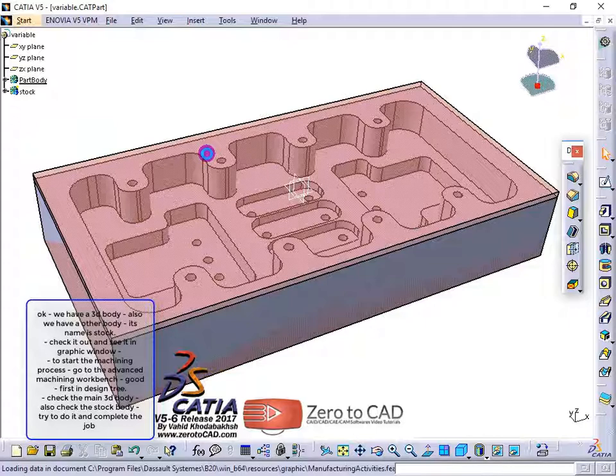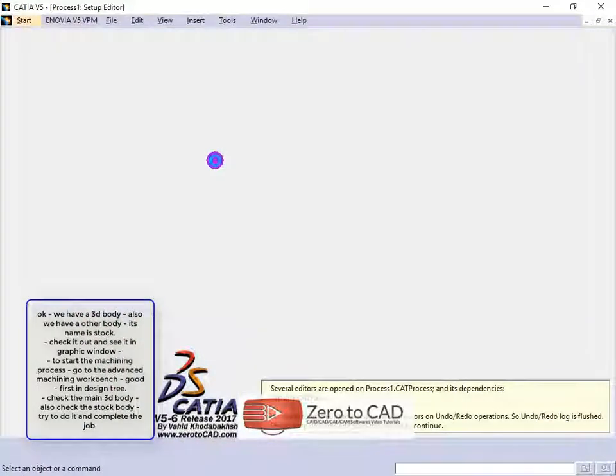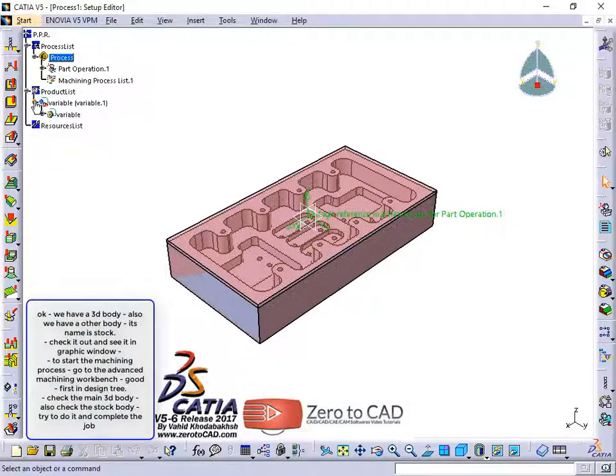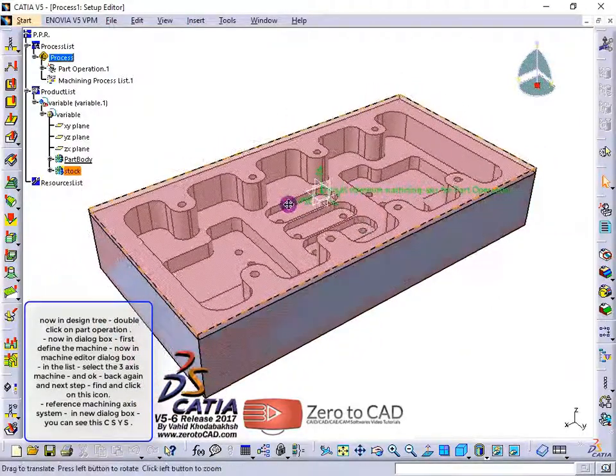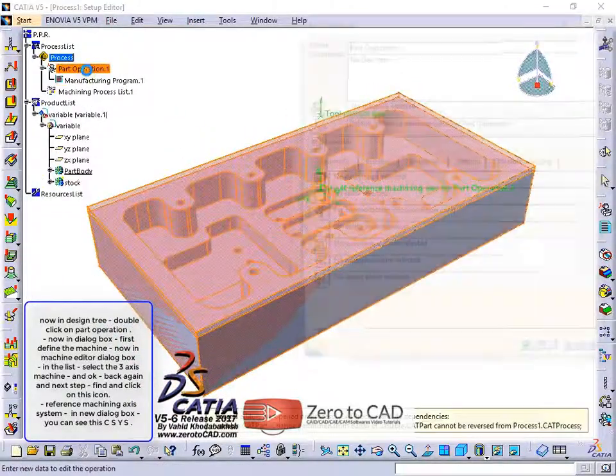Good, first in Design Tree, check the main 3D body. Also check the stock body. Try to do it and complete the job. Now in Design Tree, double-click on Part Operation.